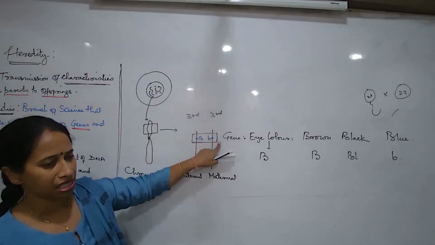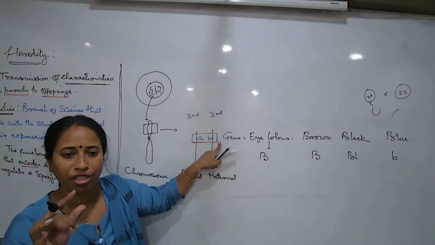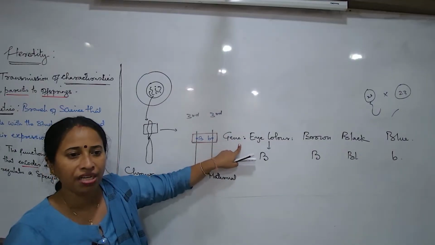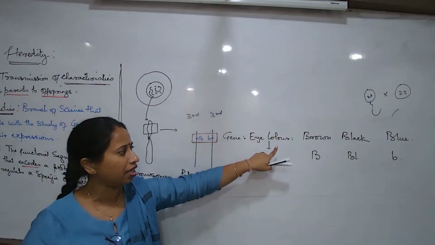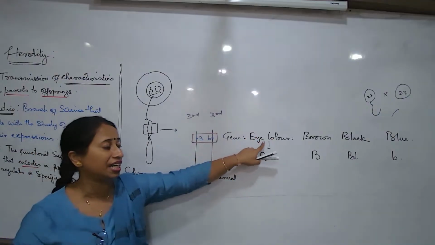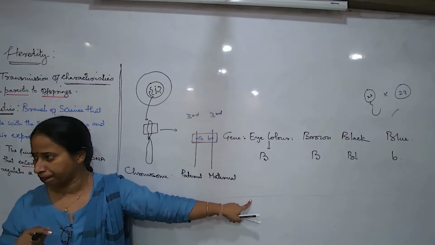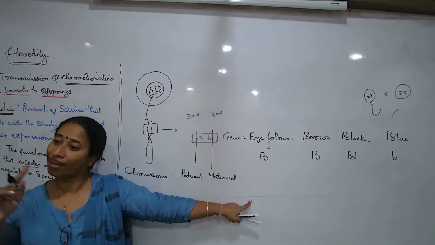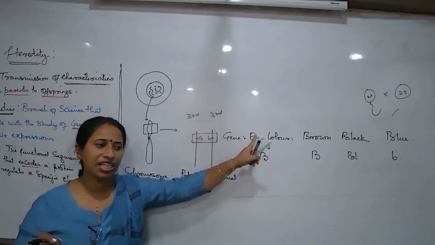So first try to understand, I'm talking about a pair of chromosomes. I try to understand one specific region of the chromosome. What is that one specific region called? Gene. And what will that gene regulate? One character only I have to think. Eye color. Is it possible that this gene sometimes will regulate eye color and sometimes hair color? No, only eye color. One gene, one character. That's a rule.